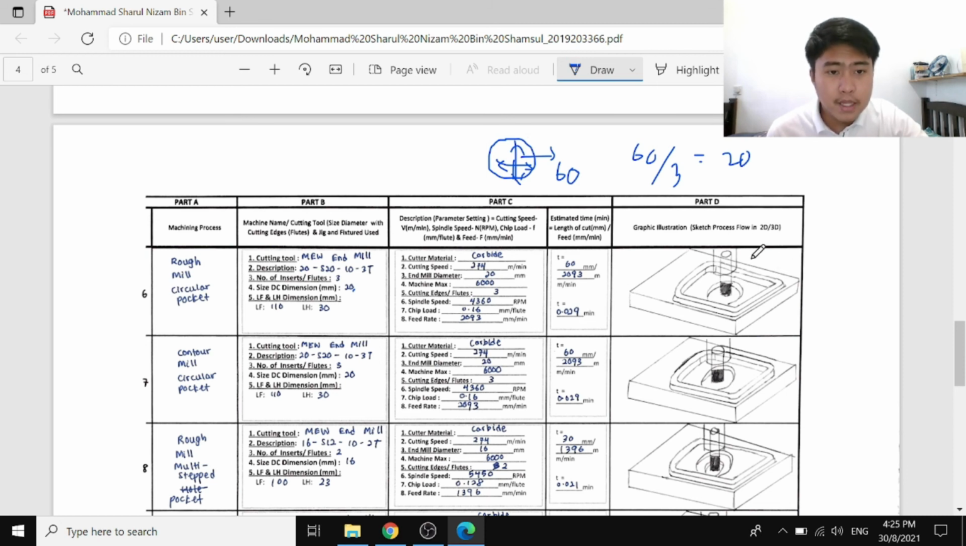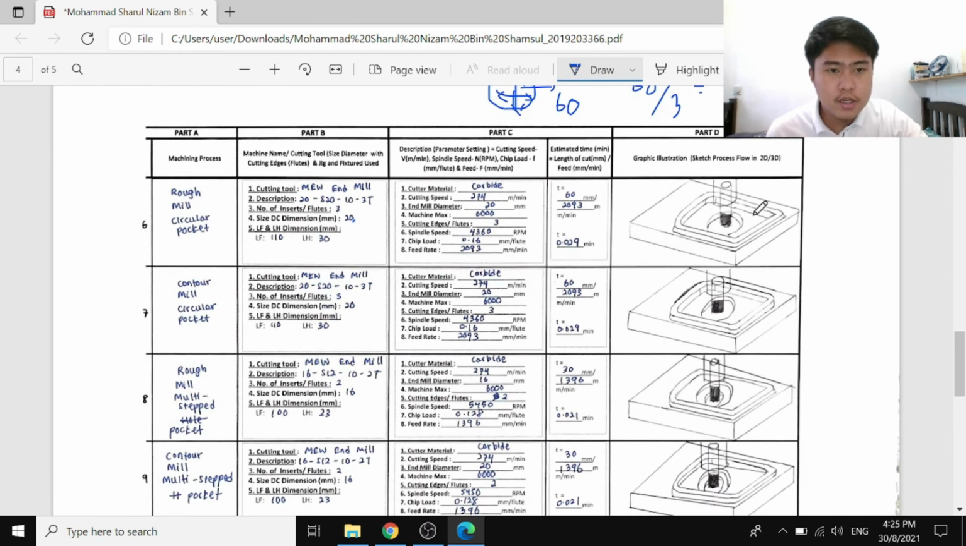So for the part D, the graphic illustration, this is the step that I want to mill this circle.